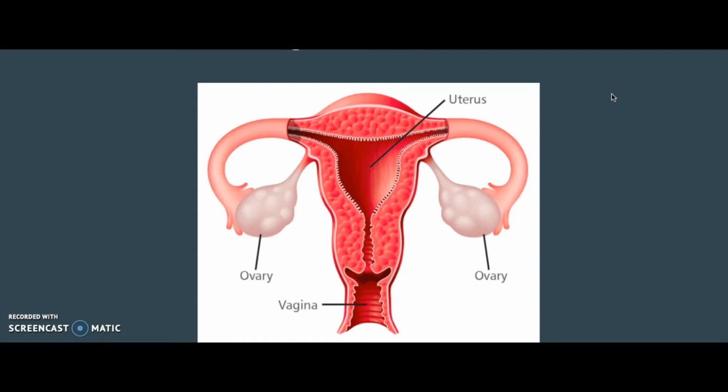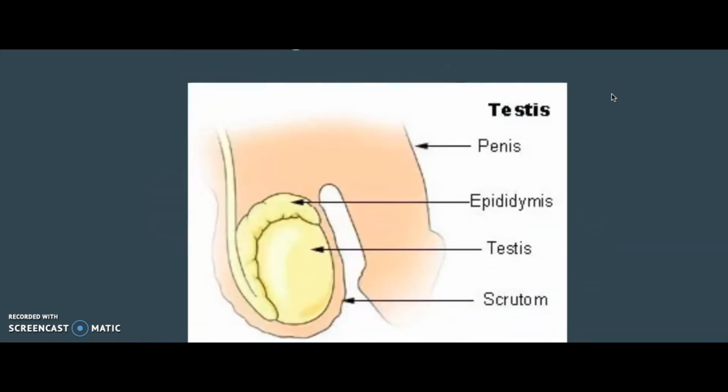Also, there's the uterus. It sends hormone signals to the ovaries. The uterus is where the fertilized ovum is nurtured, which develops into the fetus, holding it till the baby is mature enough for birth. Lastly, in the male body, the testes produce sperm and hormones, particularly testosterone.